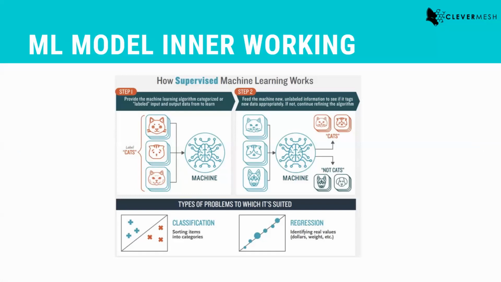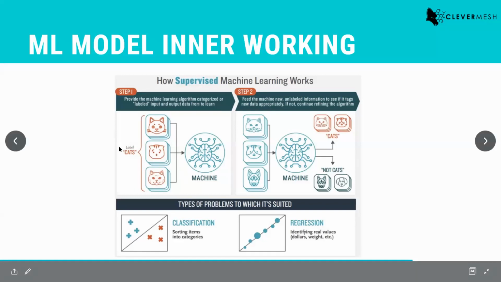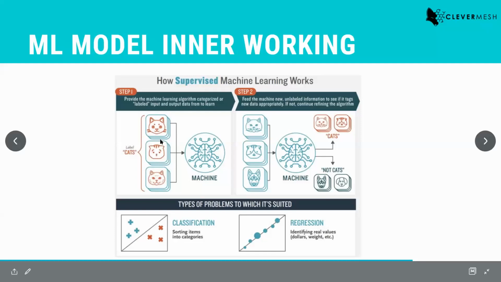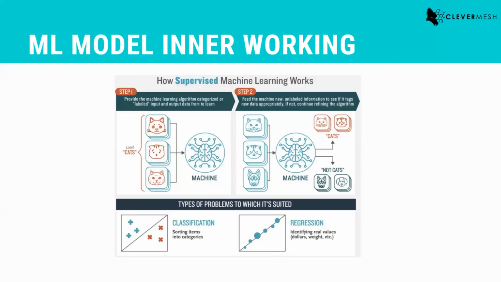So in order to do that, what you will use is what we call labeled data. You will use images of cats and dogs along with their labels, right? You will label the images of cats as cats, and you will label images of dogs as dogs, right? And you can use this labeled data to feed it into a blank machine learning model. So you will create a machine learning model.